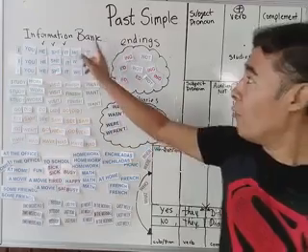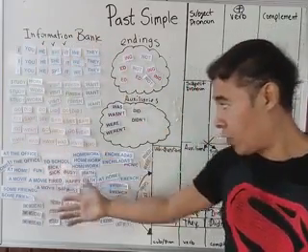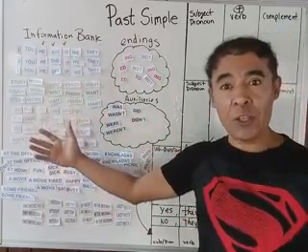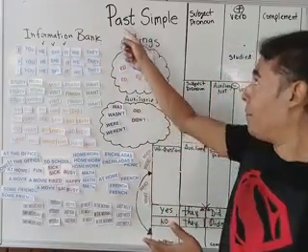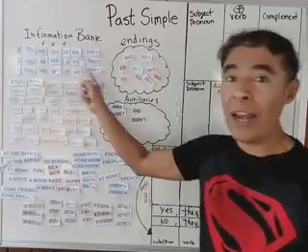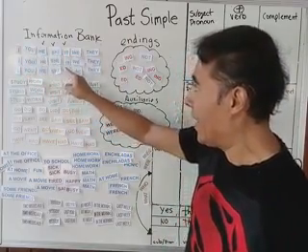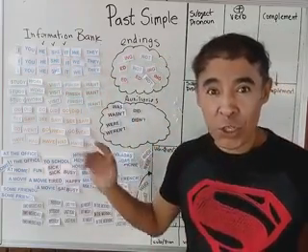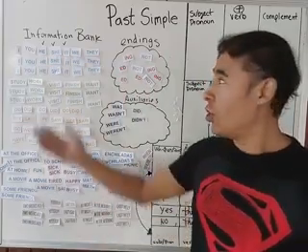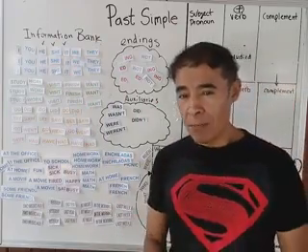Now, first, the information bank is all the structures, all the information I need to make a sentence in past simple. We have the pronouns I, you, he, she, it, we, they. It's very important for you to know the meaning in Spanish: yo, tú, él, ella. My question is very simple.